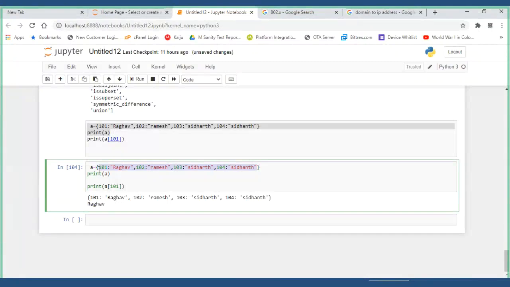If you have huge data like these key values, some changes will come. For example, let me try to reproduce it. 1 colon Mahesh, 500, Suresh, 300.